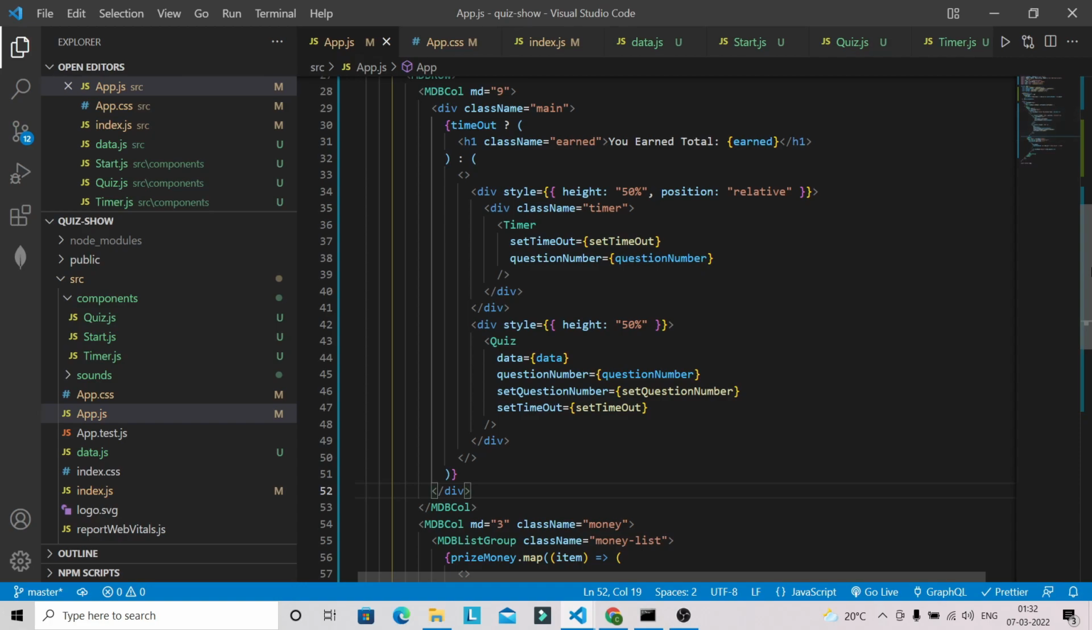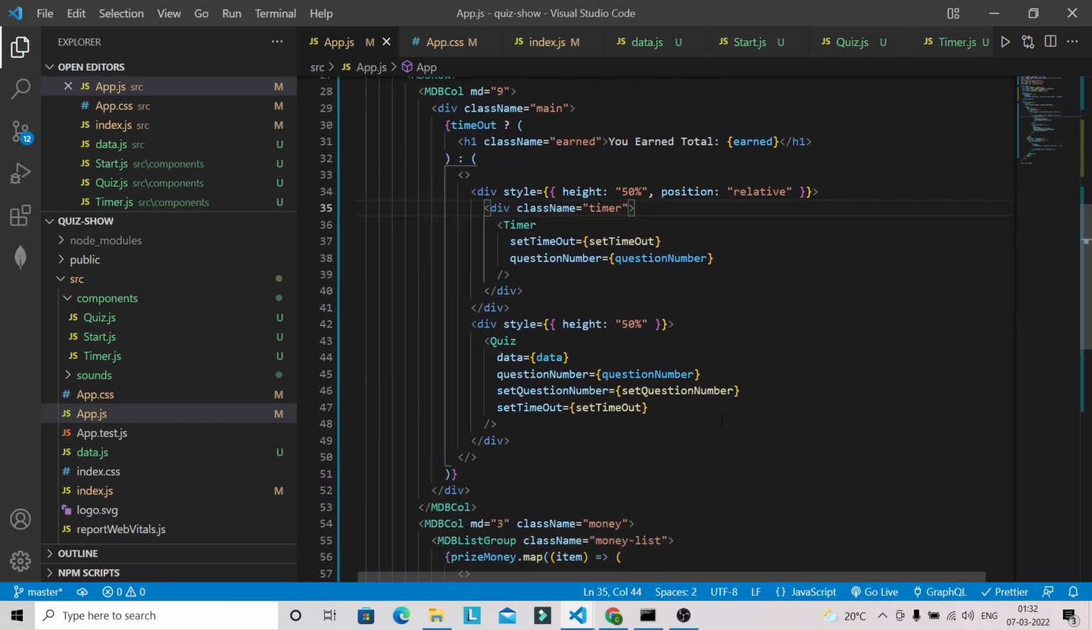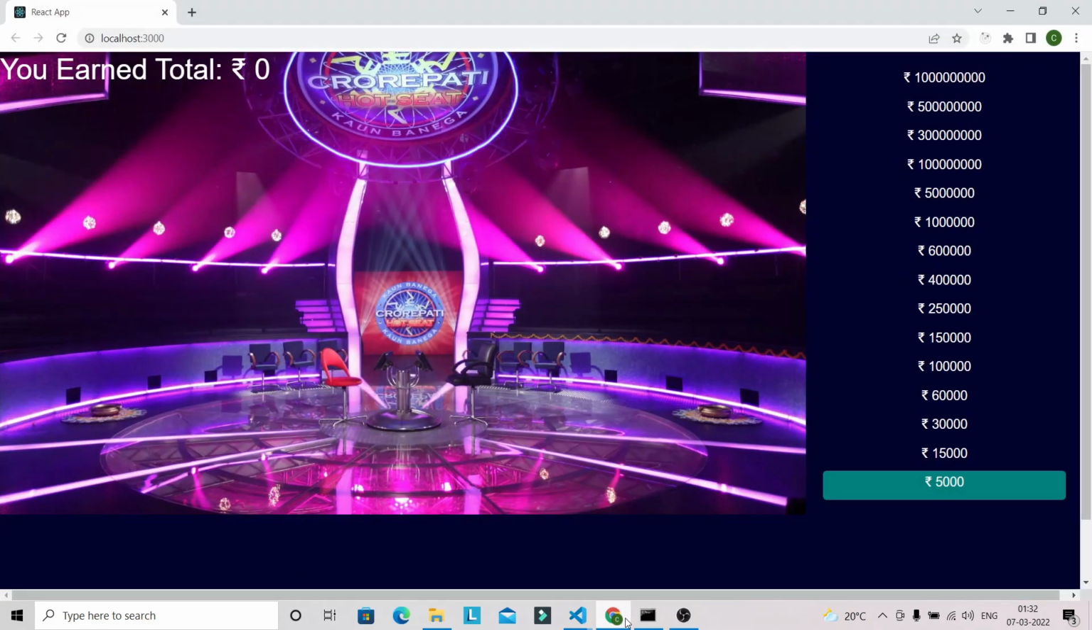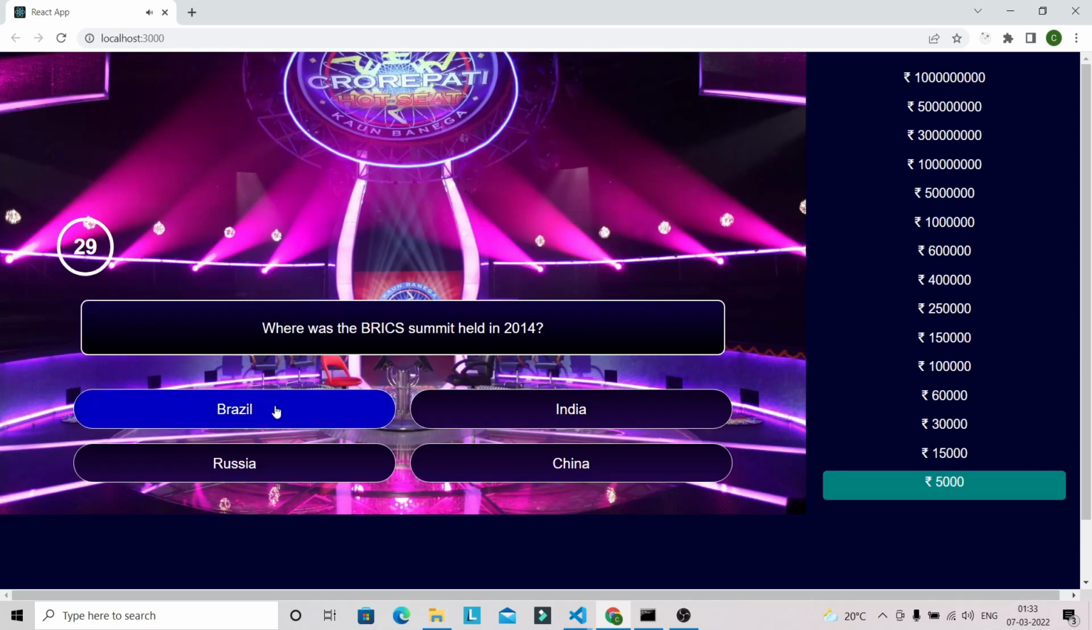Okay, let's save this file and we can test this one. So let's go to the browser. So you can see that it's showing you earned total. So let's restart our game again. Let's give here James. Let's select Brazil.